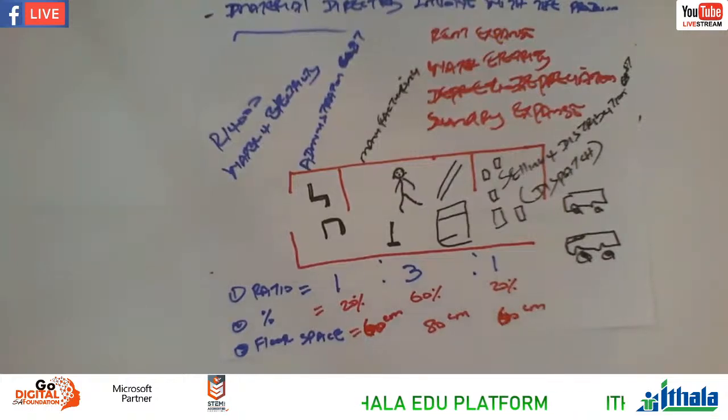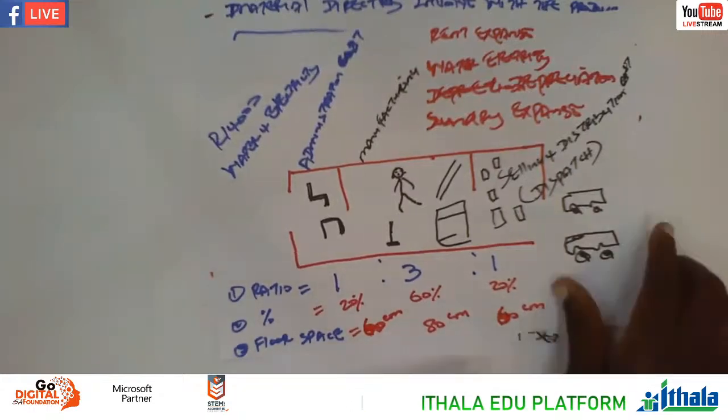The figures are there, and now we do the calculations in terms of the ratio, the floor space, and the percentage.